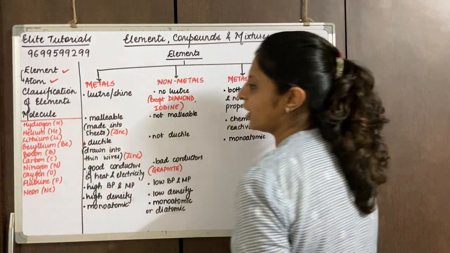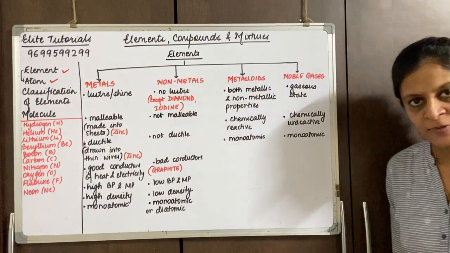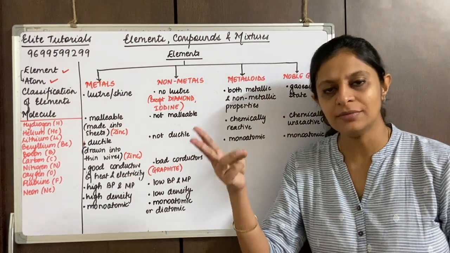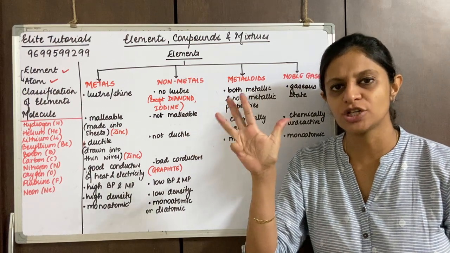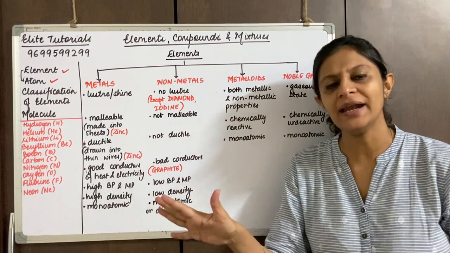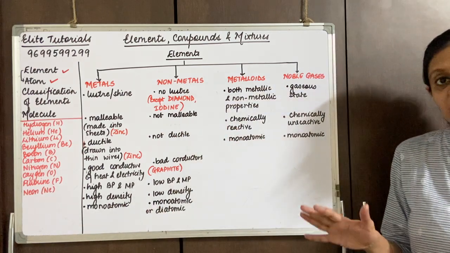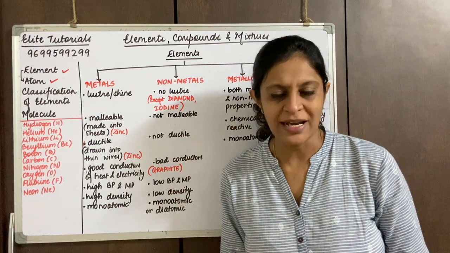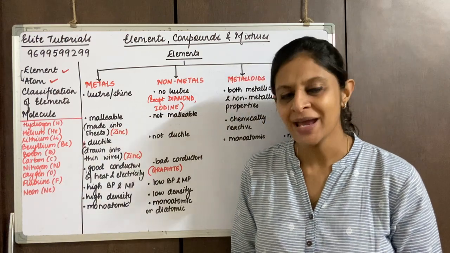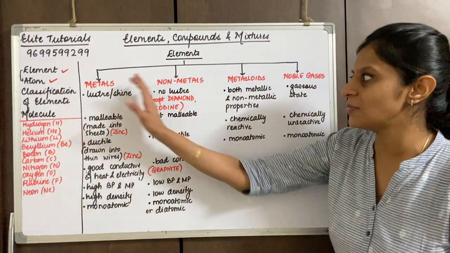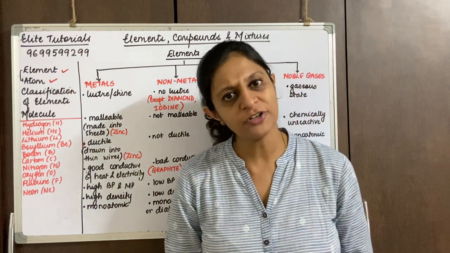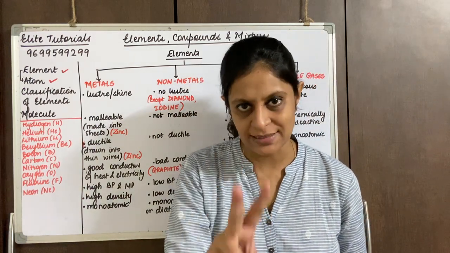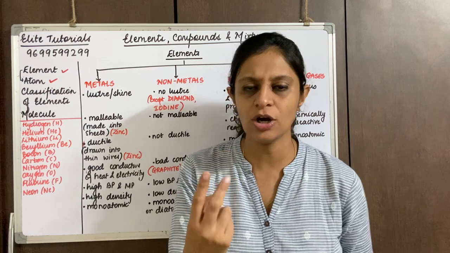Okay, so I'm sure you have understood the first 10: hydrogen, helium, lithium, beryllium, boron, carbon, nitrogen, oxygen, fluorine and neon. Now a small hint. How do you classify them as metals, non-metals, metalloids and noble gases? Out of the first 10, there are 2 noble gases. Helium and neon are noble gases.